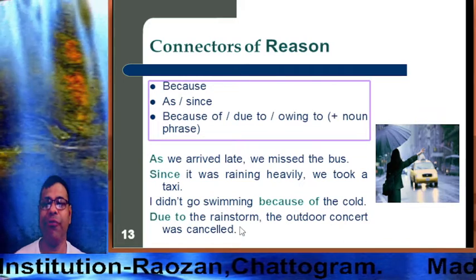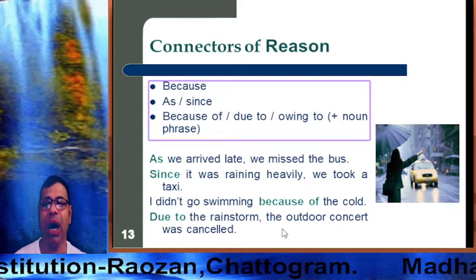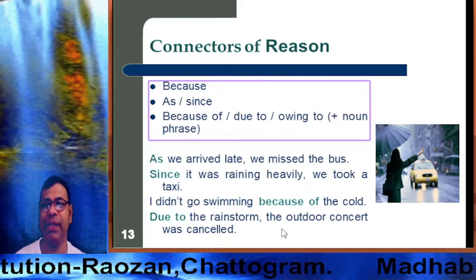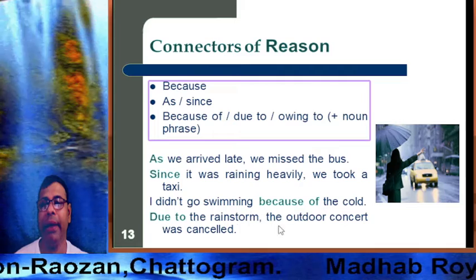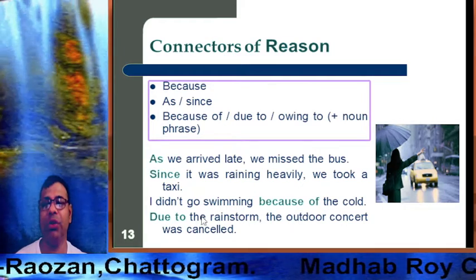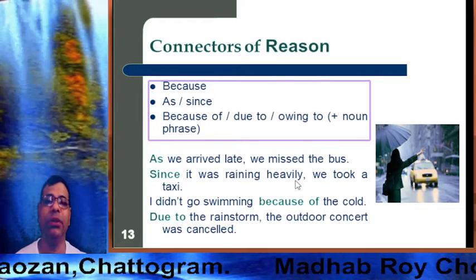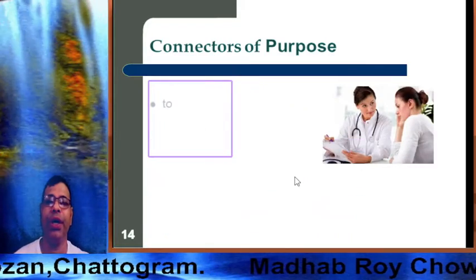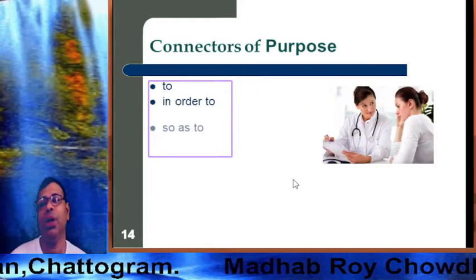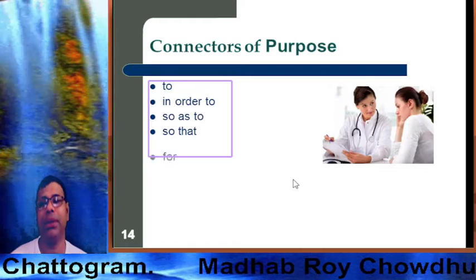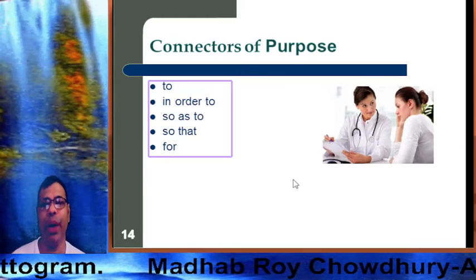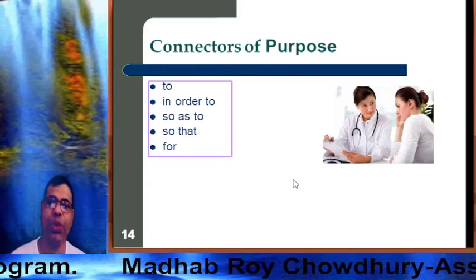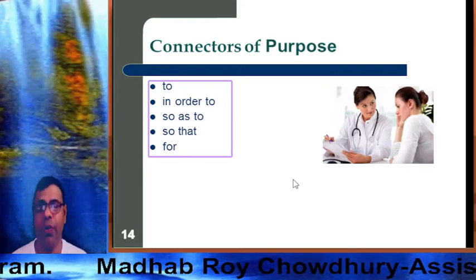Due to the rain, the outdoor concert was cancelled. So here, as, since, because of, and due to are connectors of reason. Dear learners, now connectors of purpose. These are: in order to, so as to, so that, for.